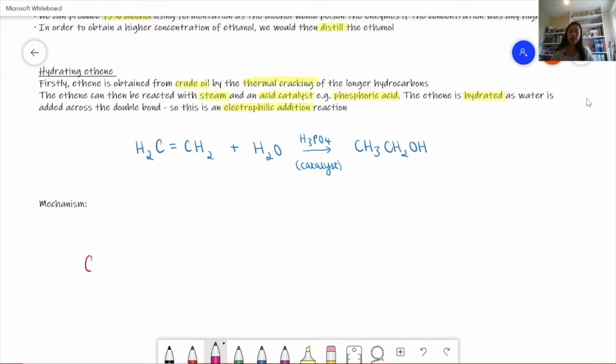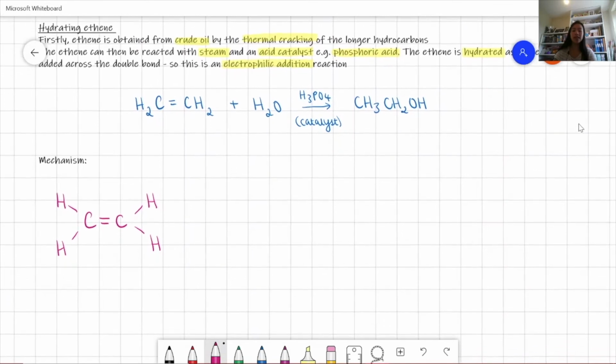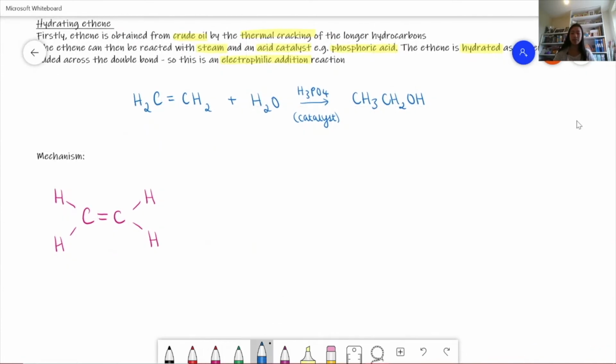Now we're going to have a look at the mechanism. First we have ethene, and then we have a H plus from the catalyst, from the phosphoric acid. Because the double bond is an area of high electron density, this H plus is attracted to it.